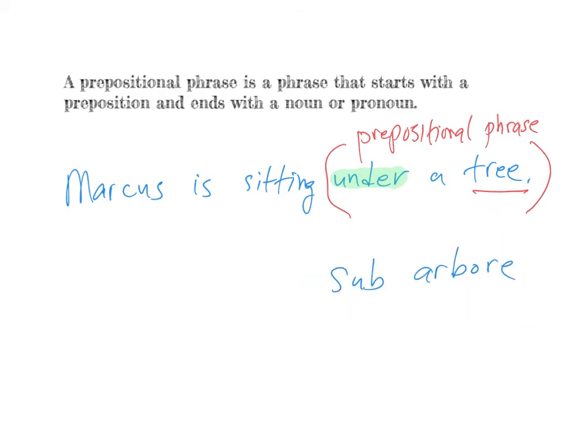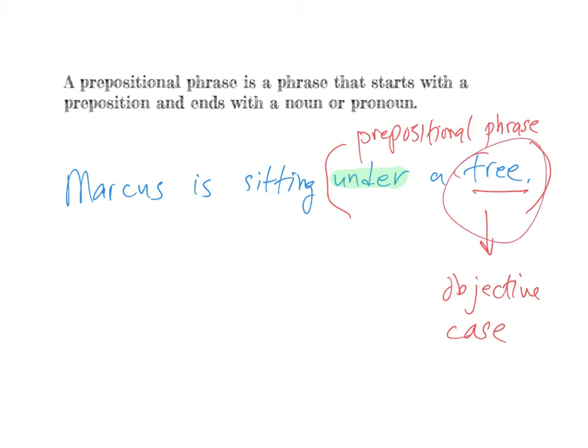And in Latin, this particular prepositional phrase, under a tree, will be sub arbora. And it is good to know that in Latin, prepositions take a particular case. In this case, sub takes the ablative case. And that's why the object of the preposition arbora is in the ablative case. In English, however, we say that the object of the preposition, tree in this case, is in the objective case.